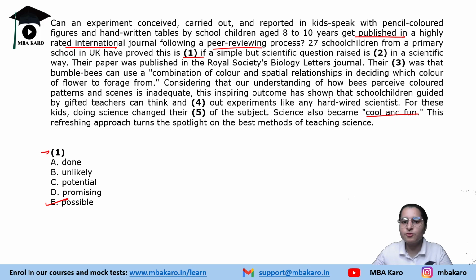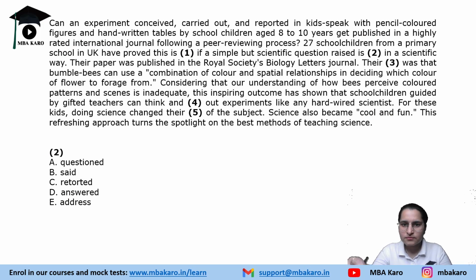Now what is possible? That their tables or whatever things they are preparing are being published in a peer reviewed journal, like the journal which is being peer reviewed. So this is being published, and it is possible. How is it possible? Let's see, that's blank number 2. We have found out that we are going to fill possible in blank number 1. So this is possible if a simple but scientific question raised is dash in a scientific way. So when a question is raised, a scientific question is raised.